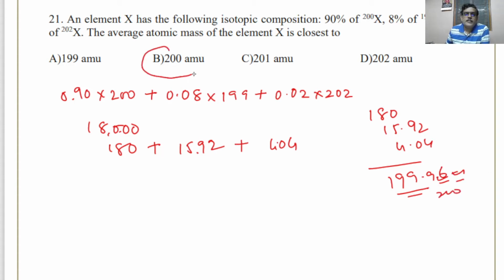See, the answers are very close, so you cannot approximate. 90% is 200, do not mark like that. The answers are very close to each other, therefore you have to do this method only, and it is also known as average atomic mass. So this is how we calculate the atomic mass of an element if it is having isotopes. So answer will be this one, 200 AMU.